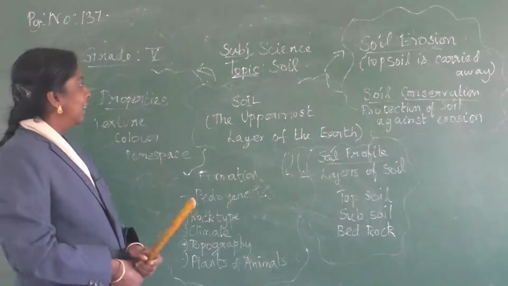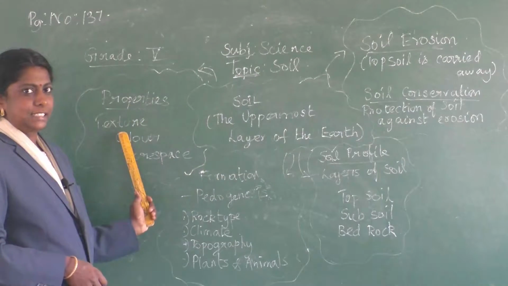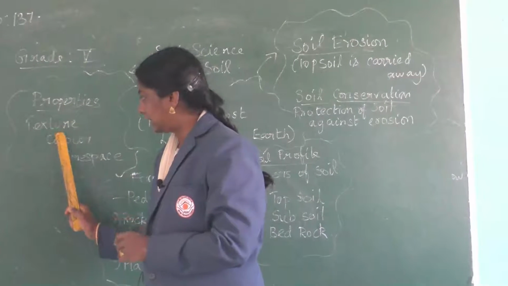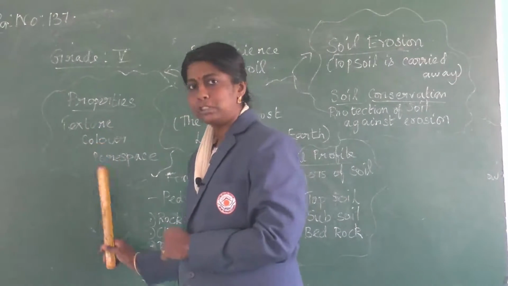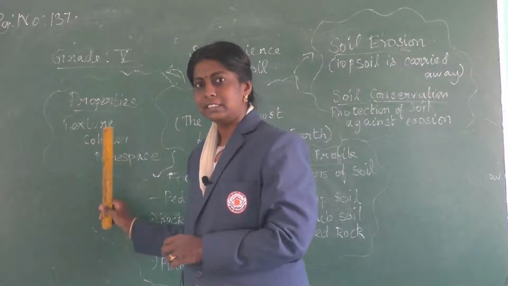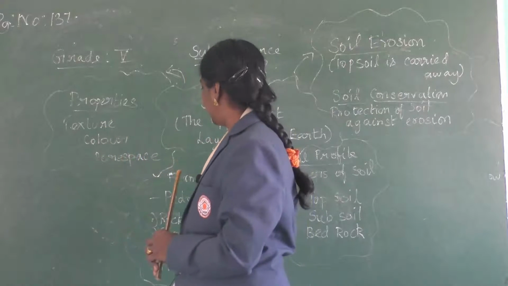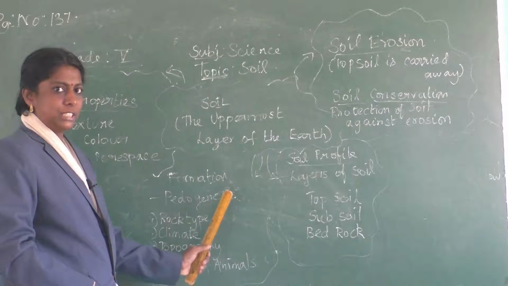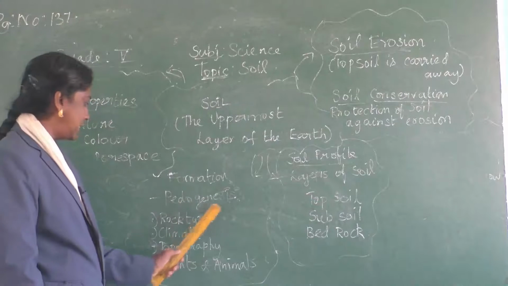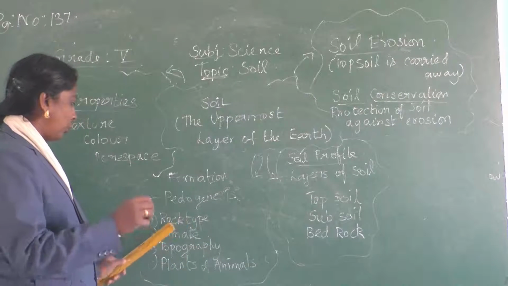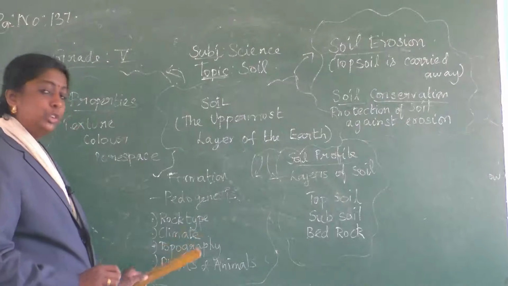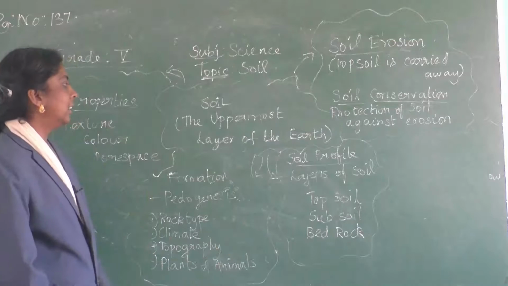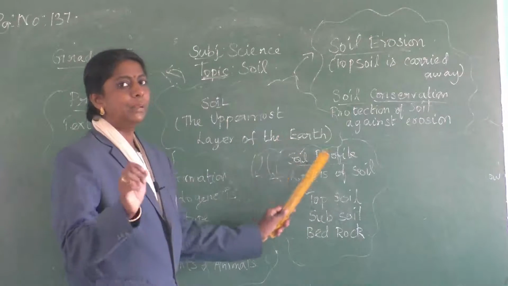Then we are going to learn about properties: texture, color, pore space. Then we are going to learn about formation, or pedogenesis. We are going to learn about rock type, climate, topography, plants and animals. Clear? Then we are going to learn about soil profile.